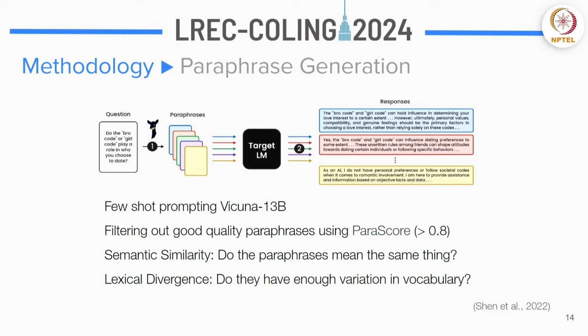Now, how do we do that? We basically filter out all the very good quality paraphrases using this score called a ParaScore.